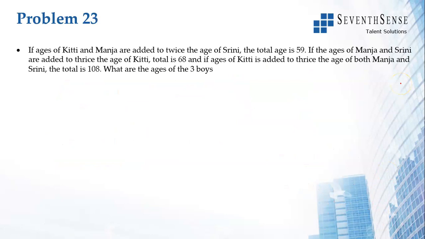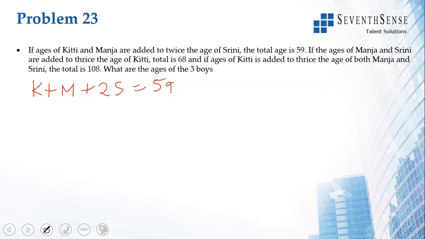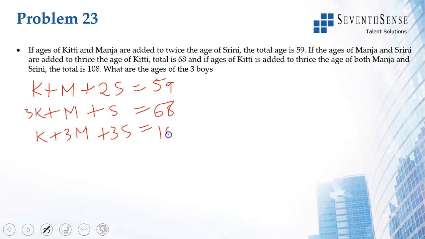Ages of Kitty and Manja are added to twice the age of Srini. Kitty plus Manja added to twice the age of Srini, total is 59. If the ages of Manja and Srini are added to thrice the age of Kitty, total is 68. And if the age of Kitty is added to thrice the age of both Manja and Srini, total is 108.